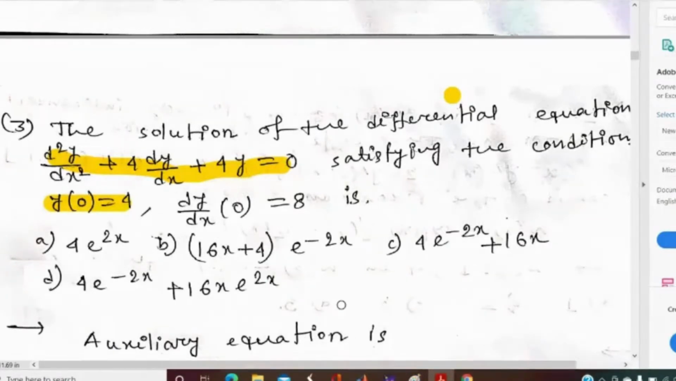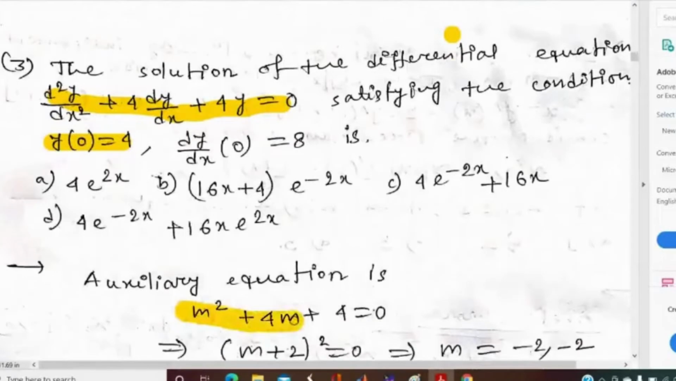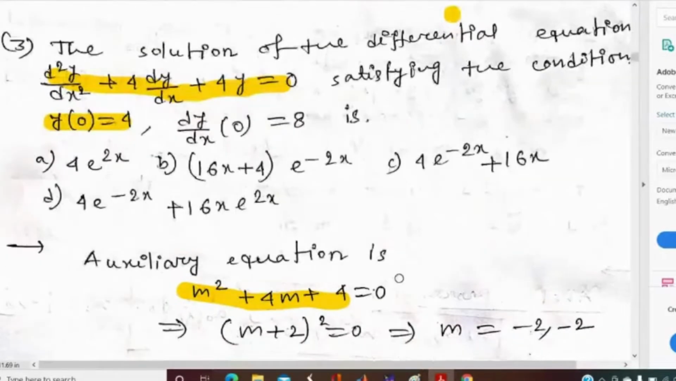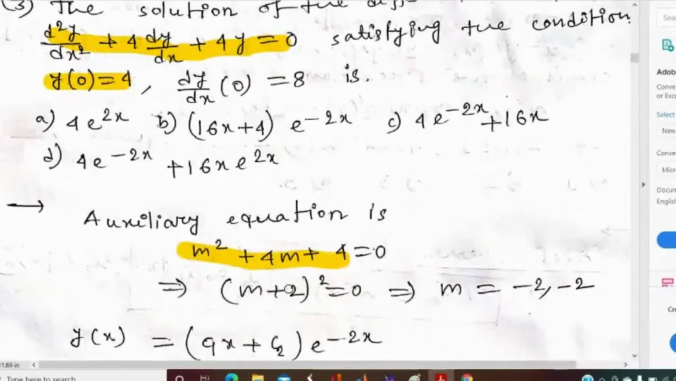Someone is saying option B is true. So let me see what will be the correct answer. Someone please tell me what will be the auxiliary equation here. If we put y equal to e to the power mx as the trial solution, the auxiliary equation is m square plus 4m plus 4 equal to 0, which is equivalent to (m plus 2) whole square equal to 0. This gives m equal to minus 2, minus 2. So minus 2 is a repeated root.